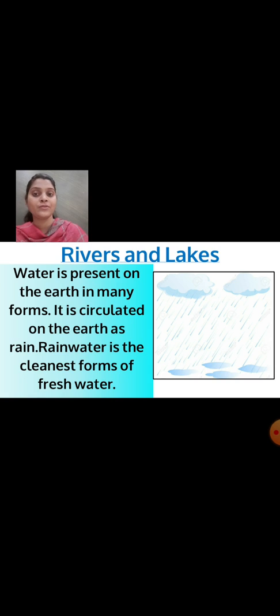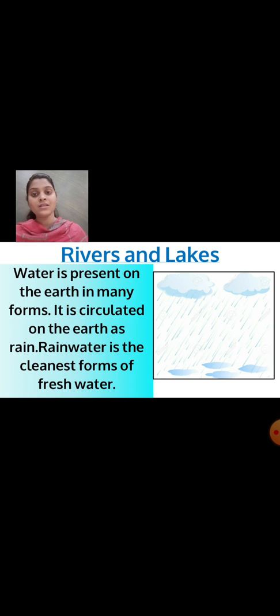Now today we are going to see some more physical features of the earth. First is rivers and lakes. Water is present on the earth in many forms. It is circulated on the earth as rain. Rainwater is the cleanest form of fresh water.